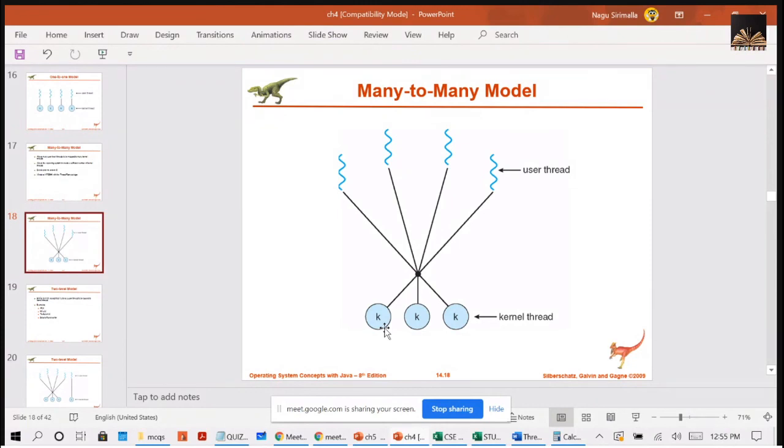Because a kernel thread can schedule only one thread at a time. If you have 10 user threads and only 4 kernel threads, that means you can run only 4 processes at a time in parallel. So here the concurrency depends on the number of kernel threads.